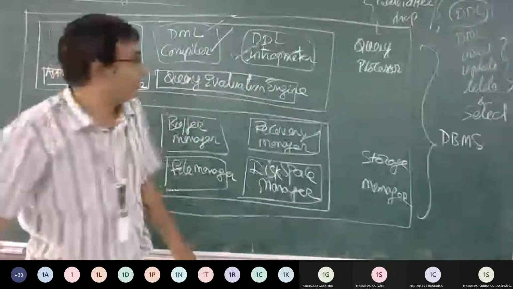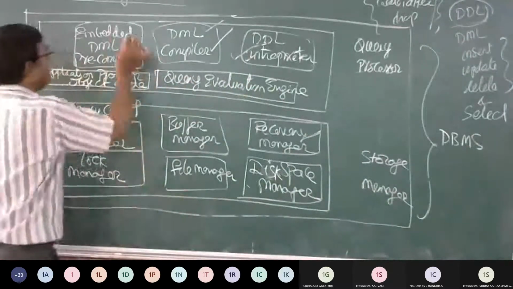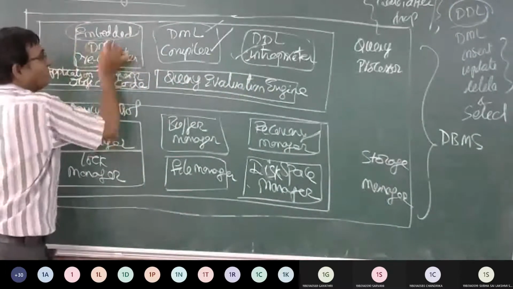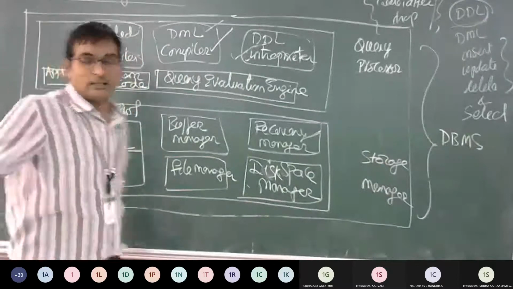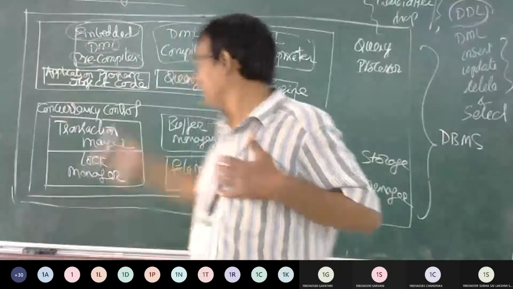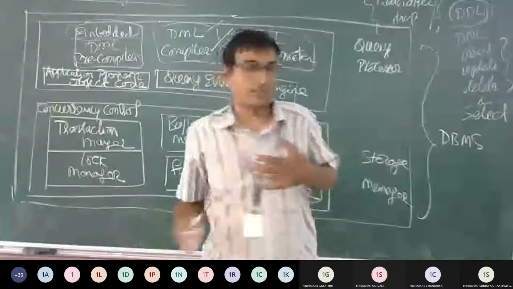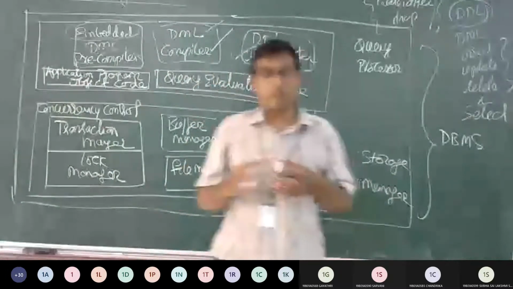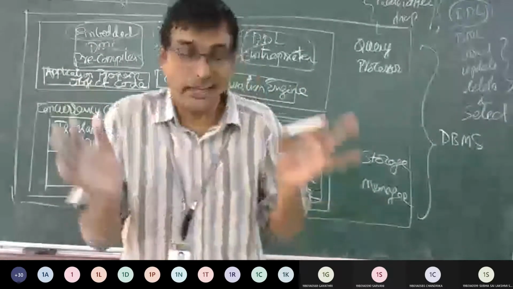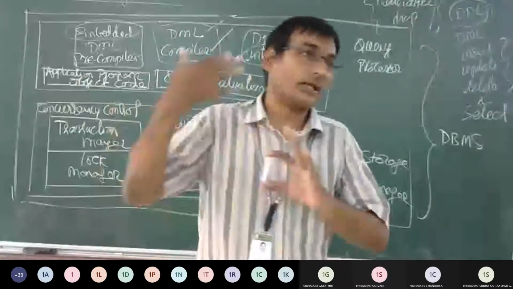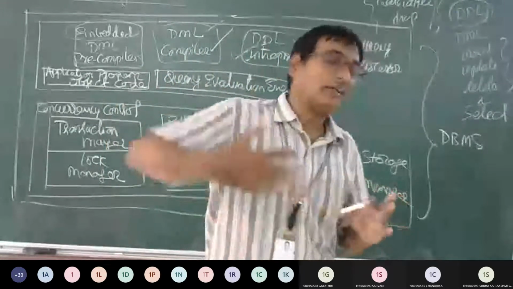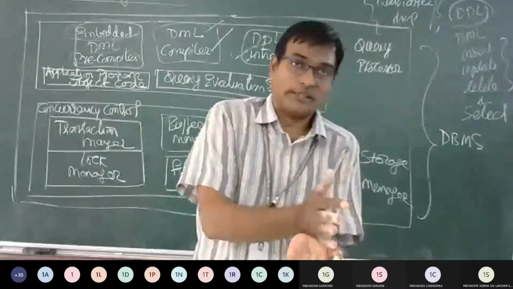Two categories are done. Next comes the embedded DML precompiler. If we are using the net-enabled version, that is, we are communicating with the net, then the interface is provided by the internet.